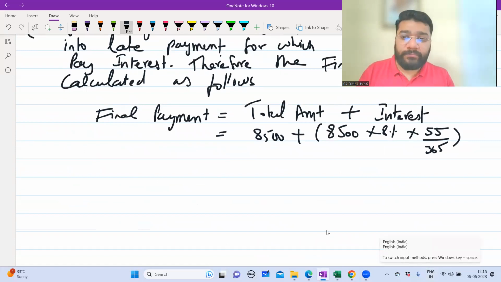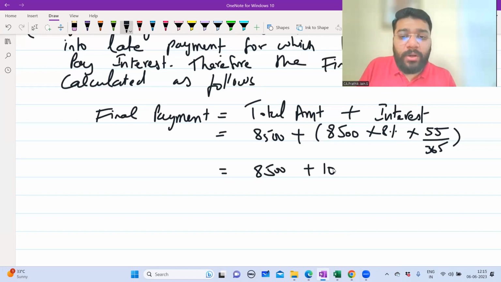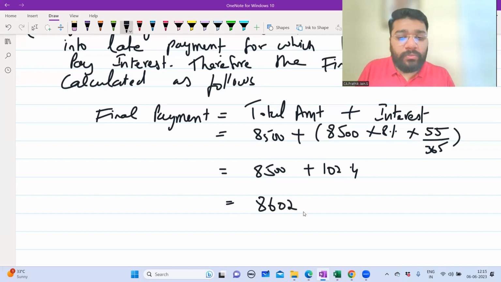How much did I take? I took 5, sorry. 8,500 into 8% into 55 divided by 365. So it is 102.4. So 102 will round off. So 8,500 plus 102 is how much? 8,602. This is the final settlement.